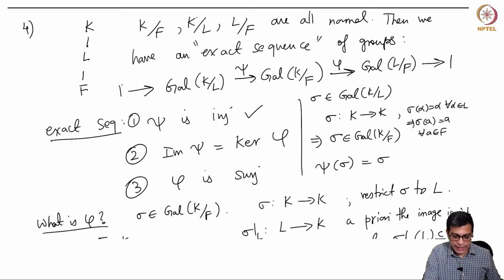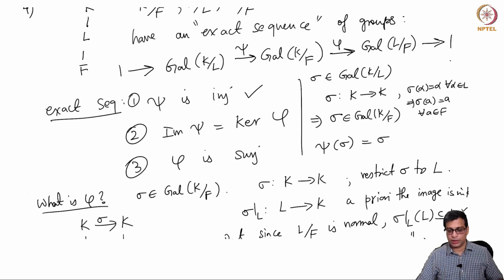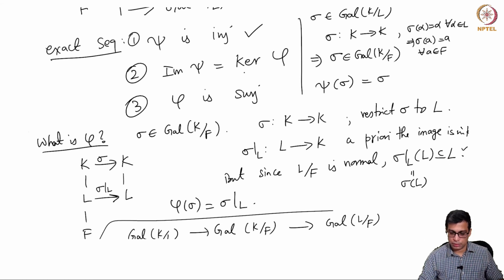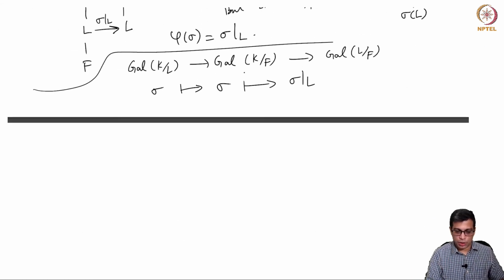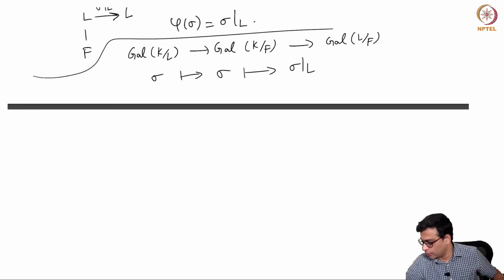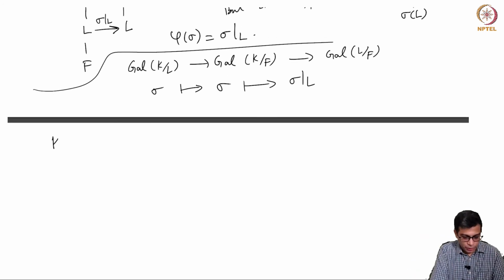Okay, these exact sequences have this one at the bottom, at the left and right hands. That is just a notational issue. It simply says that this is injective, this is surjective, and in the middle you have kernel equals image. So now we have checked that phi is injective, and let me quickly tell you how to check kernel of phi equals image of psi.